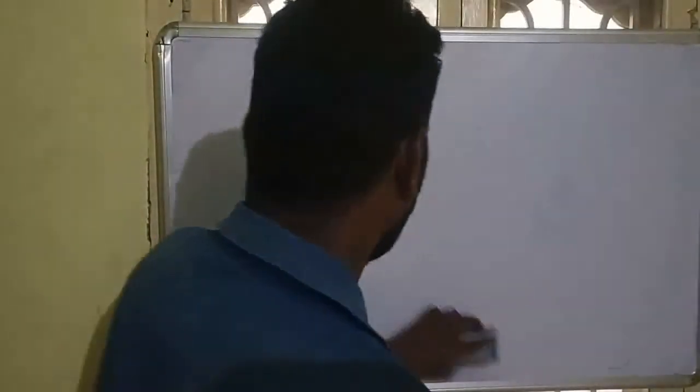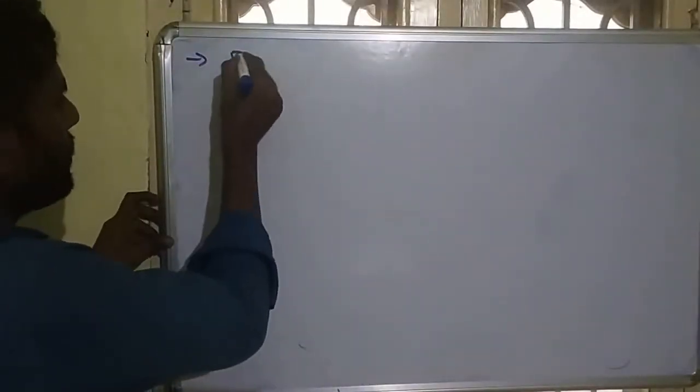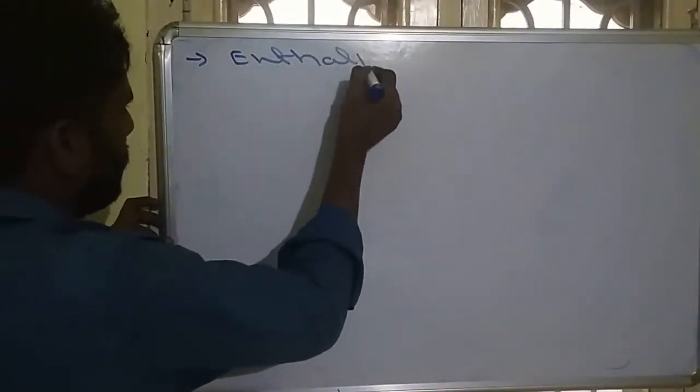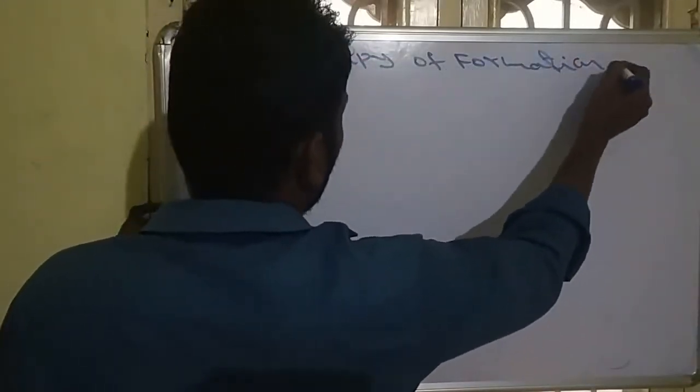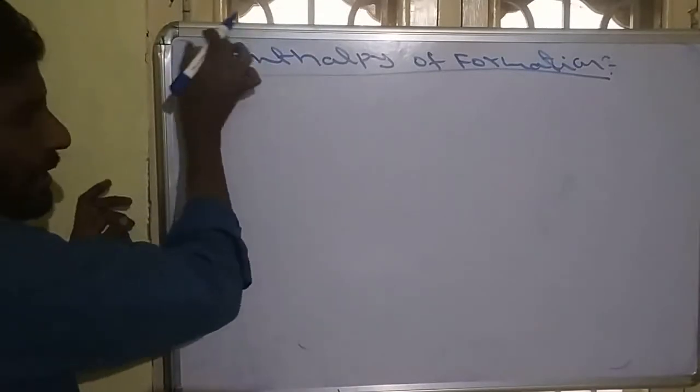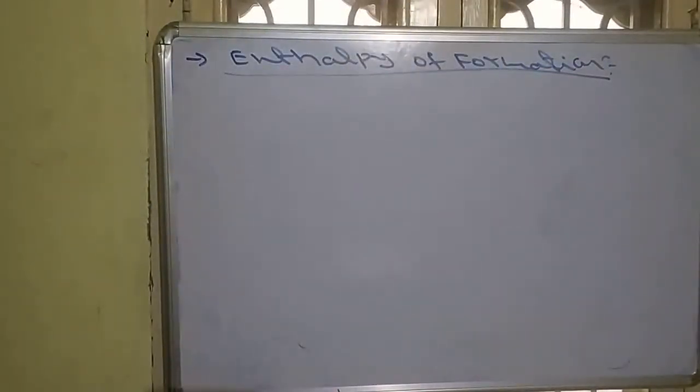Now I am going to some different enthalpies of reactions. The first one is enthalpy of formation. I am taking the standard enthalpy of formation.